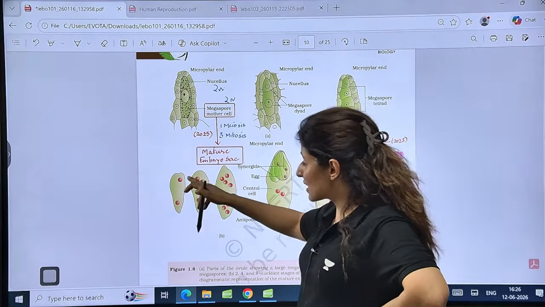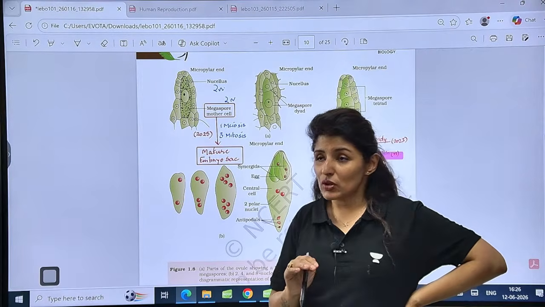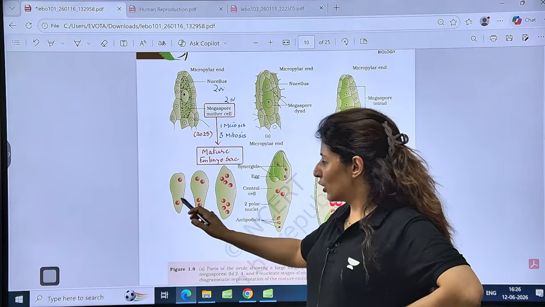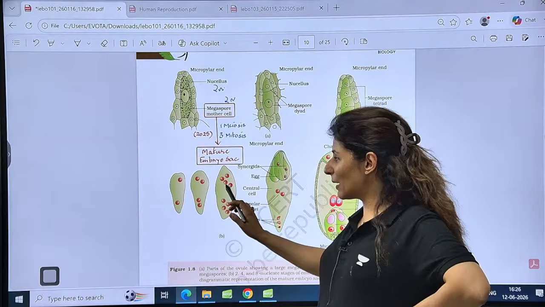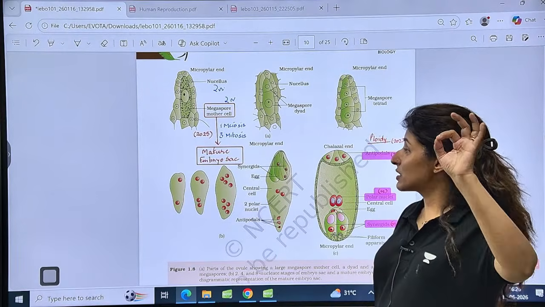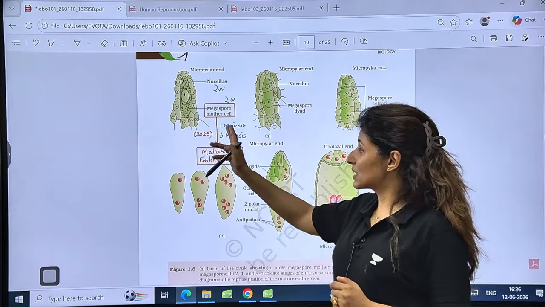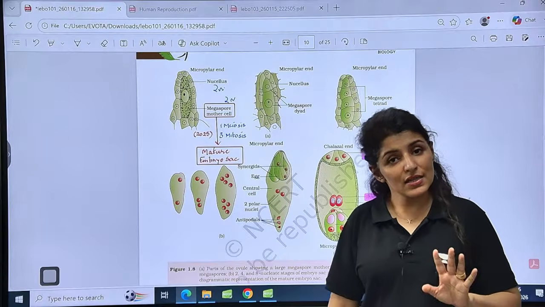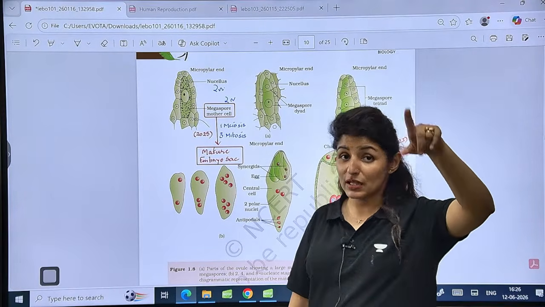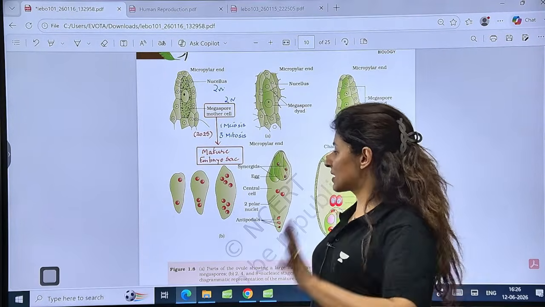Now one functional cell will further undergo mitosis, and it will undergo 3 mitoses. Now this mitosis is such that only karyokinesis would occur. So nucleus is dividing 1 to 2, 2 to 4, 4 to 8. So how many mitoses have occurred? 3 mitoses, and this was a question in 2025. How many meiosis and mitosis take place in a megaspore mother cell to form a mature embryo sac? Answer is 1 meiosis and 3 mitoses. While in case of microgametogenesis from microspore mother cell, pollen mother cell, it was 1 meiosis and 2 mitoses. Please let me know if these things are clear to you.